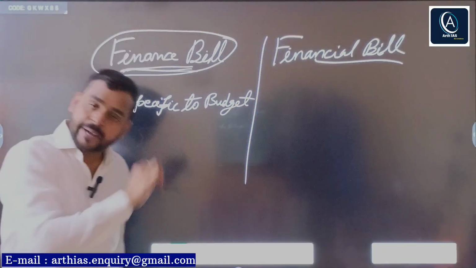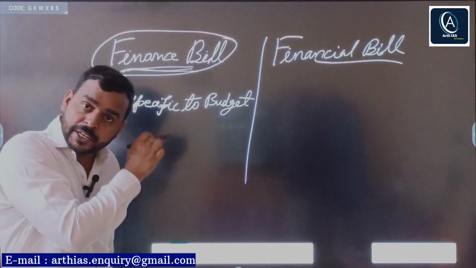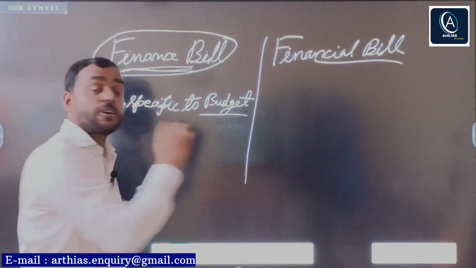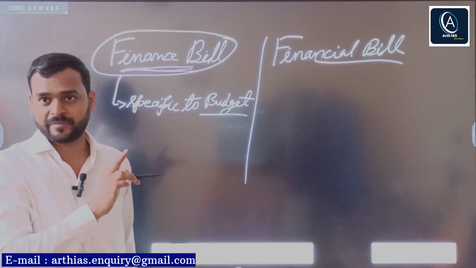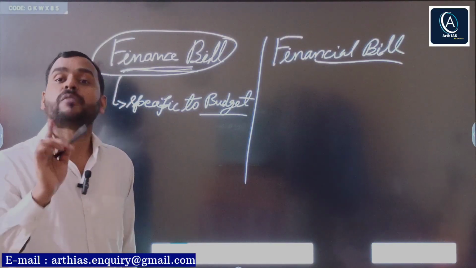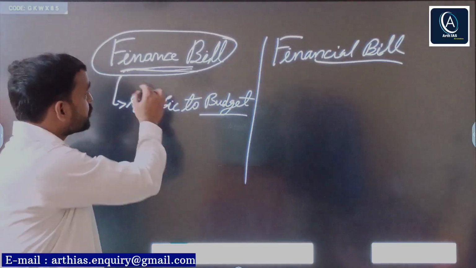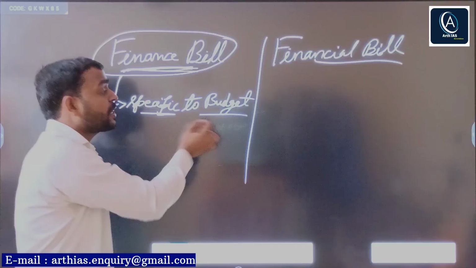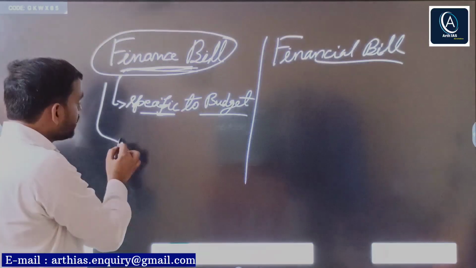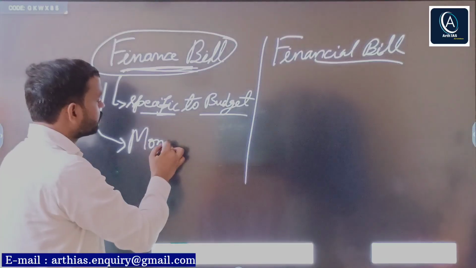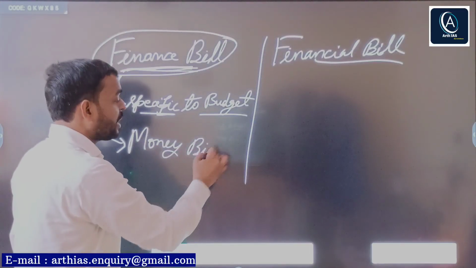Every year, a finance bill is introduced along with the budget. And you would know that the Constitution does not use the term budget. It uses the term annual financial statement under Article 112. So first you should know that finance bill has very limited scope. It is always specific to a budget. And second thing, it is also a money bill.